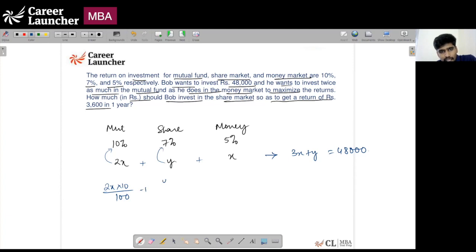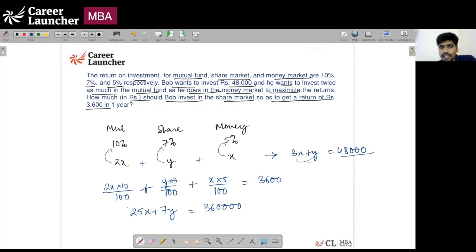Y at 7% per annum, that is y into 7 by 100. Simple interest earned at x at 5% per annum is x into 5 by 100. This total is 3,600. So if we add this up, we'll get 25x plus 7y is equal to 3,60,000. And we have 3x plus y is equal to 48,000. If you multiply this entire thing by 7,